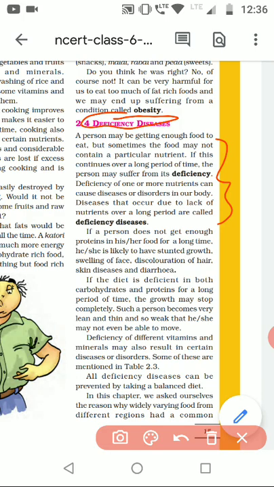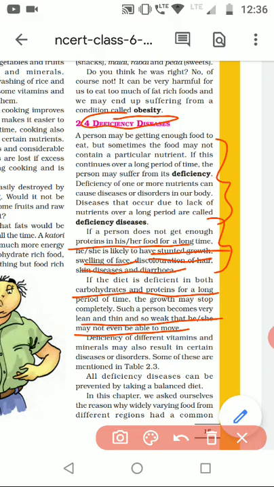Here an example is given: if proteins are not provided in food for a long time, then discoloration of hair, swelling of face and skin, and diarrhea, and all these diseases will take place. Now if carbohydrate is not provided properly to the body, then the body will become lean, weak, and not be able to move, because carbohydrate contains sugars, and sugars are required for our body to function. So it's very important to take carbohydrates and proteins in a balanced way. Deficiency of vitamins and minerals also causes many disorders. There is Table 2.3 in which the deficiency diseases are given.